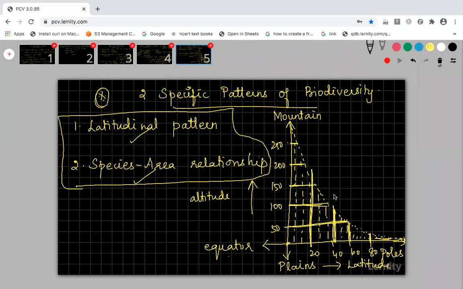Very simple graph. I don't know why you can't understand this. It is not a very big graph, right? Haven't you drawn any graph like this in your mathematical calculations and all? In physics, chemistry, everywhere there will be graphs. And this biology graph will be very easy. It will be very simple. Two axes you are going to take and you are just going to plot the graph based on two parameters. That's it. Here you are drawing the graph based on the latitudinal pattern and altitudinal pattern, comparing with the biodiversity species. That's it.